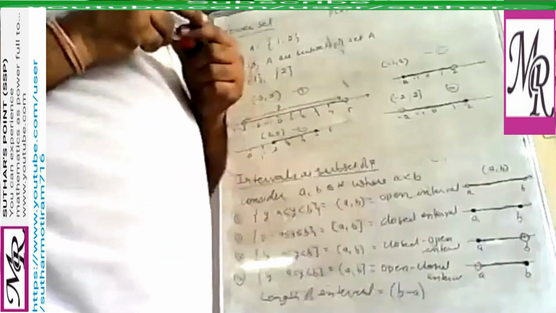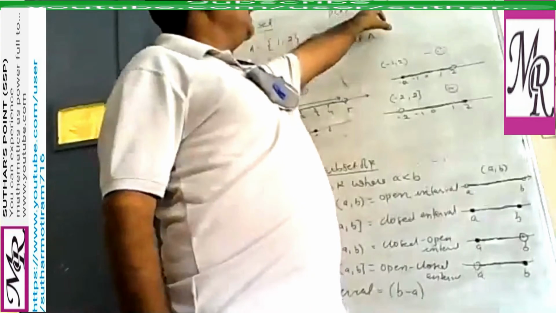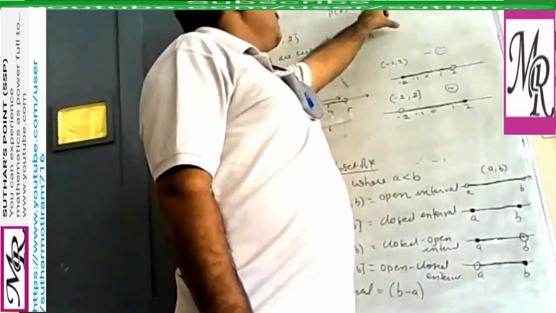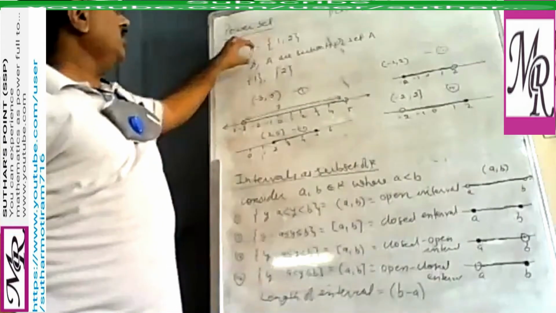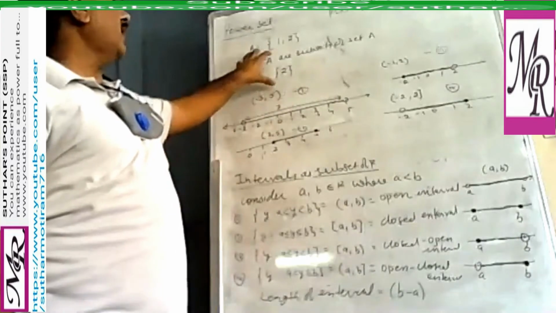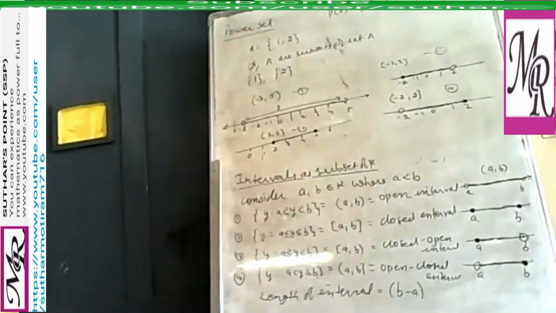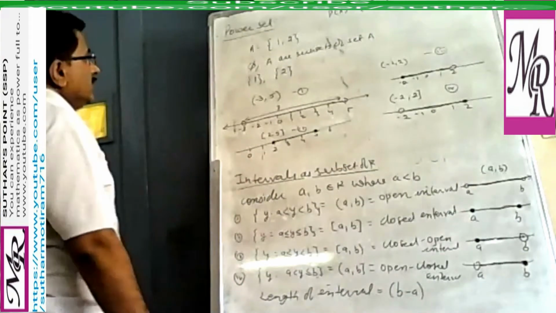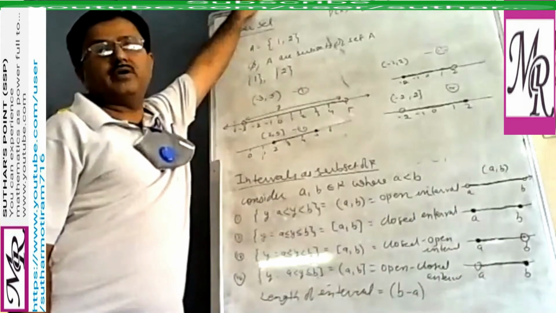This is clear? We write a set which contains all subsets of the given set A. All these four subsets we write in this set. That is known as a power set. So what is the meaning of the power set? It is the set of all subsets of a given set.